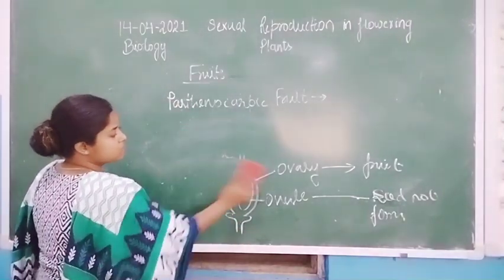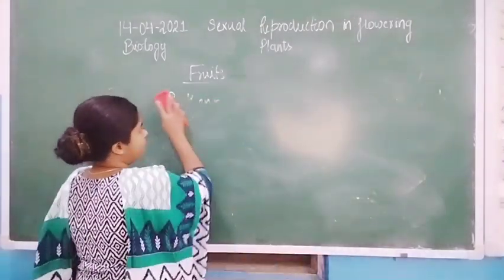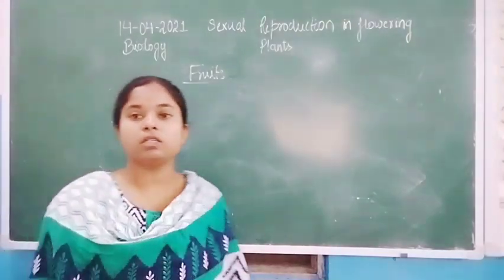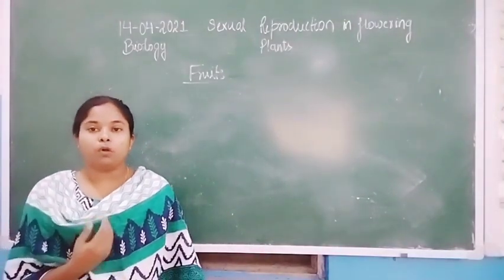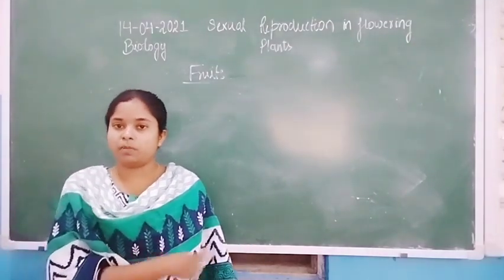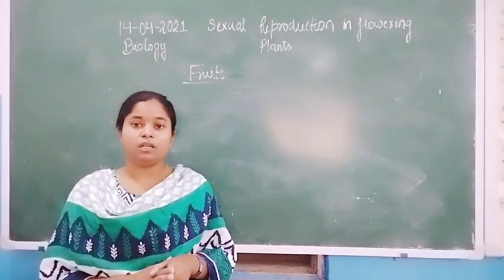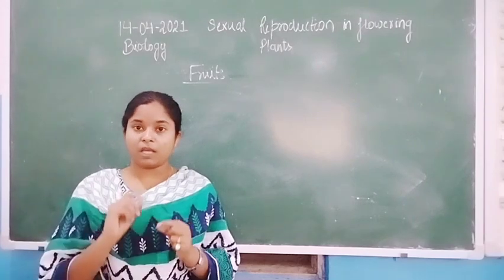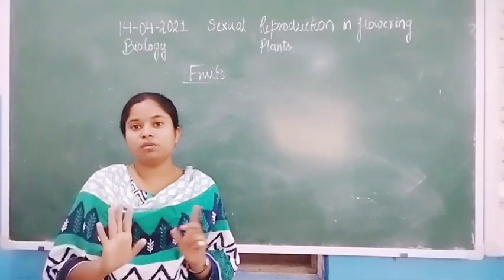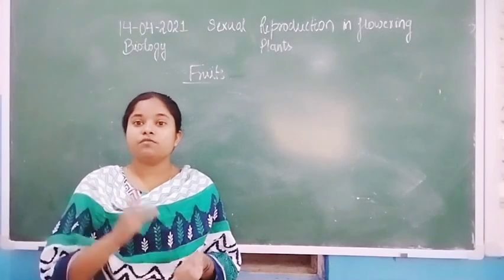Now let us discuss the parthenogenesis process. This is not in respect of fruit. In plants there are very few examples in which the whole organism forms without fertilization.